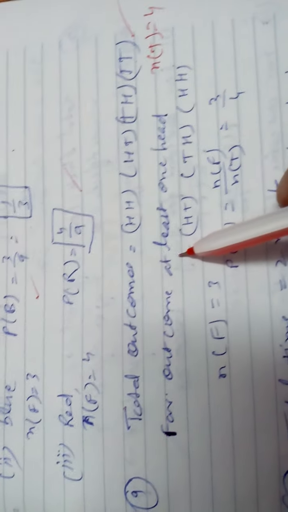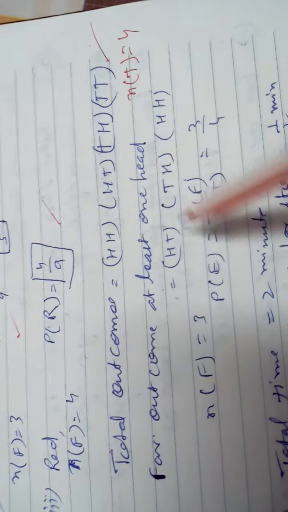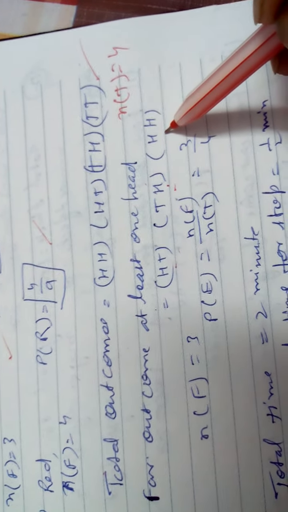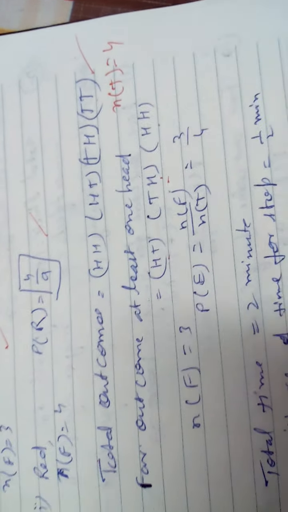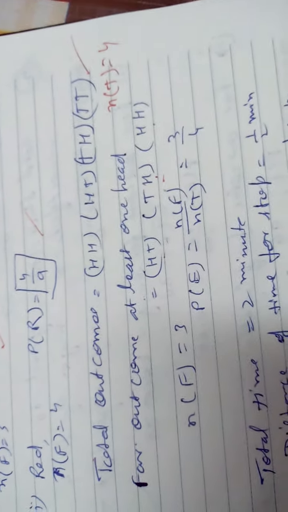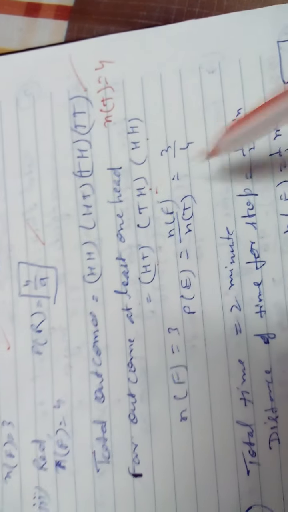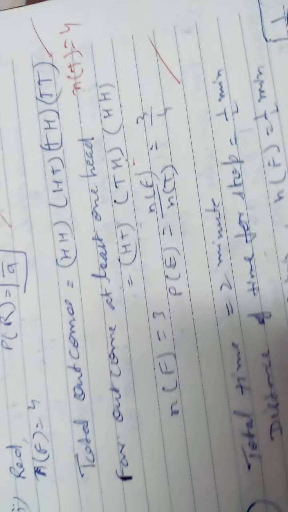So at least one means one head. This pair has one head, but this also has one head. At least means a minimum of one head is required, and more than one is also counted there. So NF will be 3, so 3 by 4 is the probability.